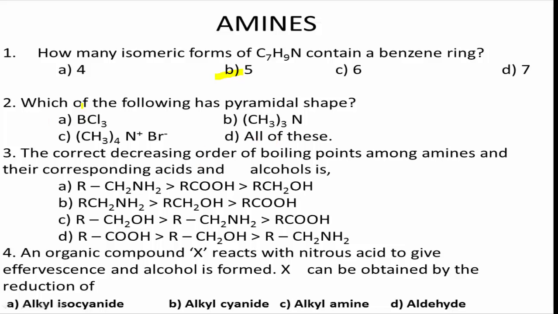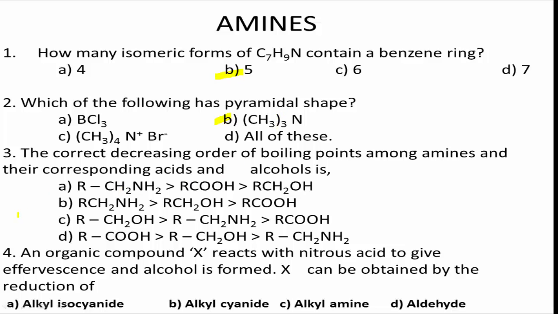Come to the point of option A, BCl3. BCl3 contains trigonal planar structure. The shape of (CH3)3N is pyramidal or distorted tetrahedral structure, as the central nitrogen forms 3 sigma bonds with carbon of methyl groups and has one lone pair of electrons. Due to presence of the lone pair of electrons, it forms a pyramidal shape. Therefore, the correct answer for this question is option B, (CH3)3N. It contains pyramidal shape.